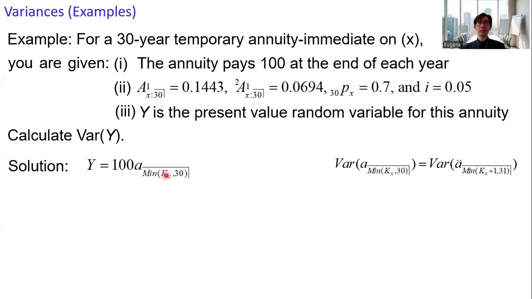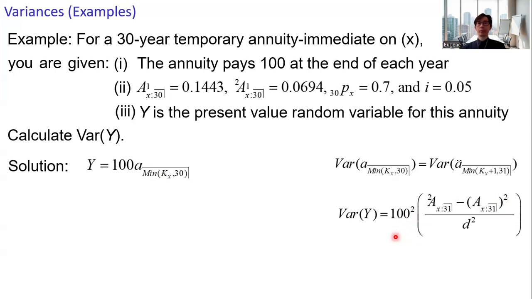A 30-year temporary annuity immediate has a variance equal to the variance of the present value random variable of a 31-year annuity due. And therefore, the variance of y is the variance of the 31-year annuity due. So we get this expression.